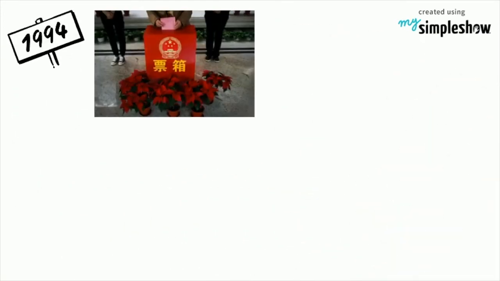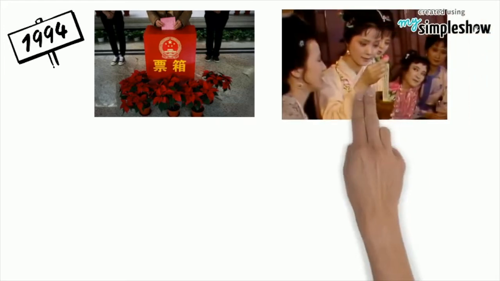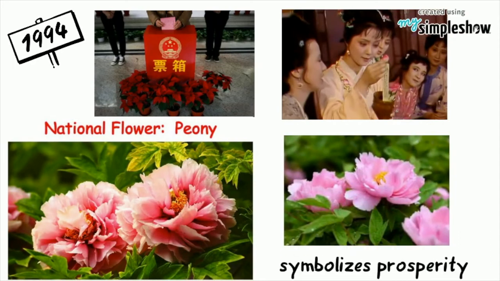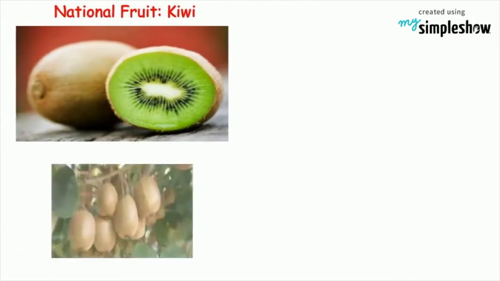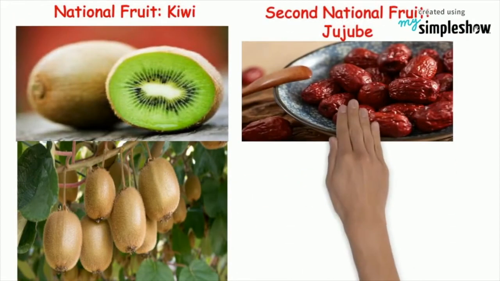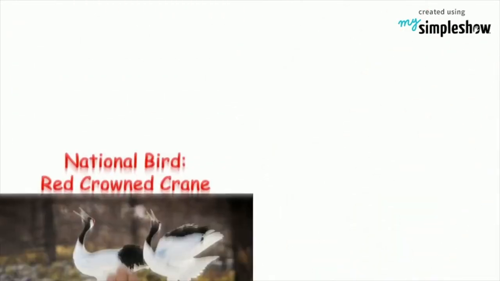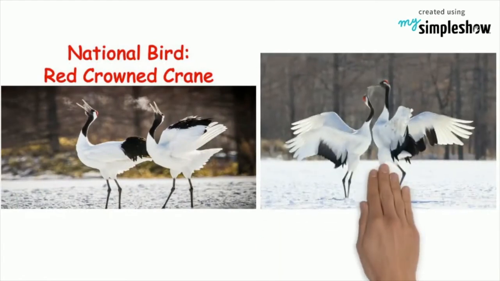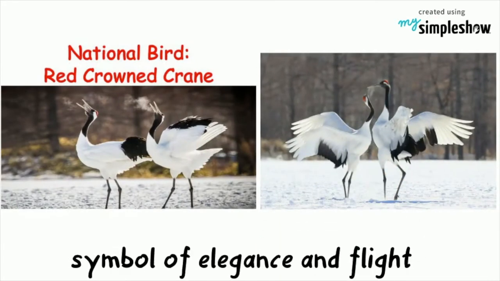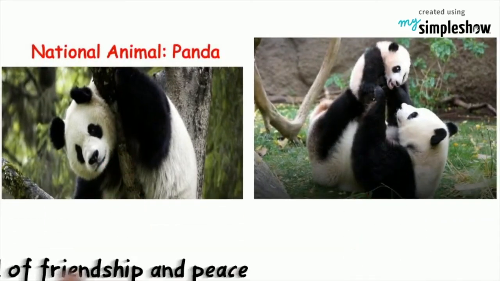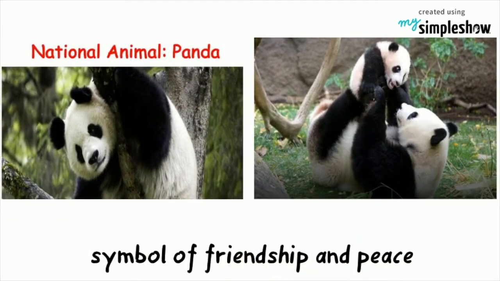In 1994, people all over China voted for a favorite flower to represent their country. Hence, the national flower is the peony. It symbolizes prosperity. Fuzzy kiwi fruit is one of China's national fruits. The jujube is the second national fruit of China. The red-crowned crane is China's national bird, a symbol of elegance and flight. The national animal is the giant panda. The panda is a symbol for friendship and peace.